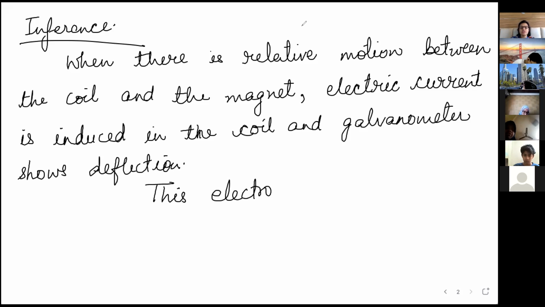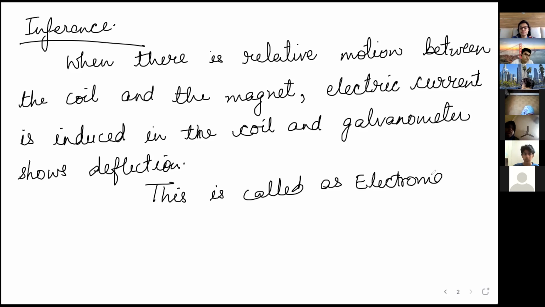This is called electromagnetic induction. Okay, so for your level, till here it is okay.